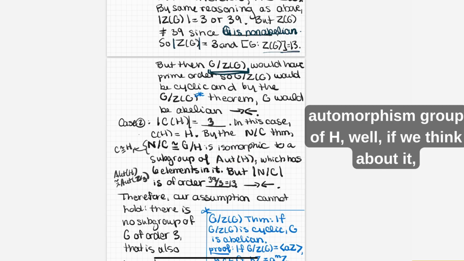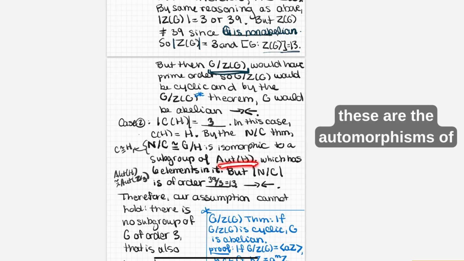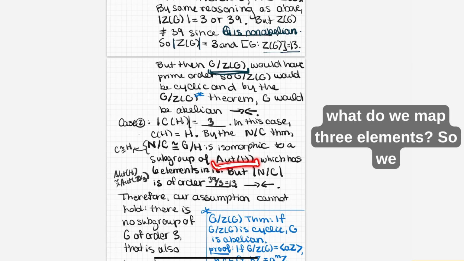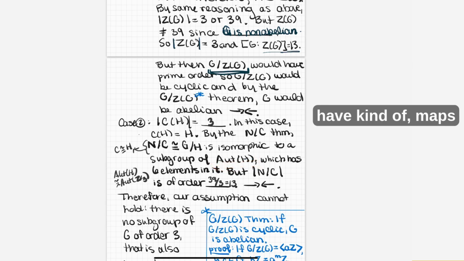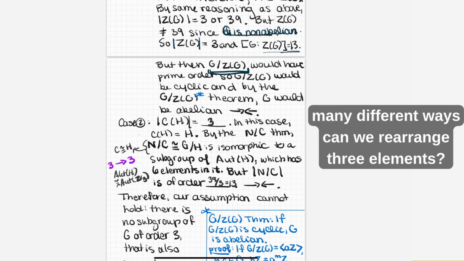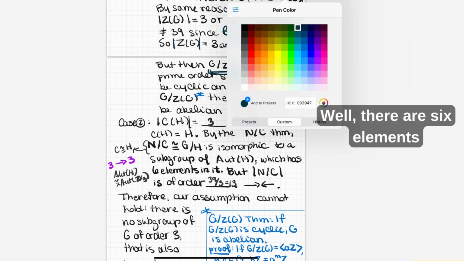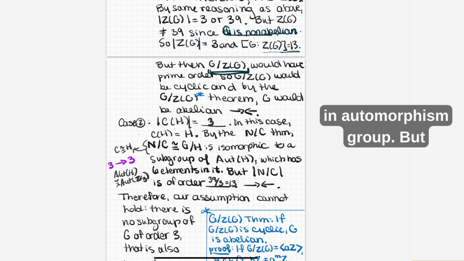And the automorphism group of H, well, if we think about it, these are the automorphisms of 3 elements. So we have maps of 3 elements to 3 elements. How many different ways can we rearrange 3 elements? Well, there are 6 elements in the automorphism group.